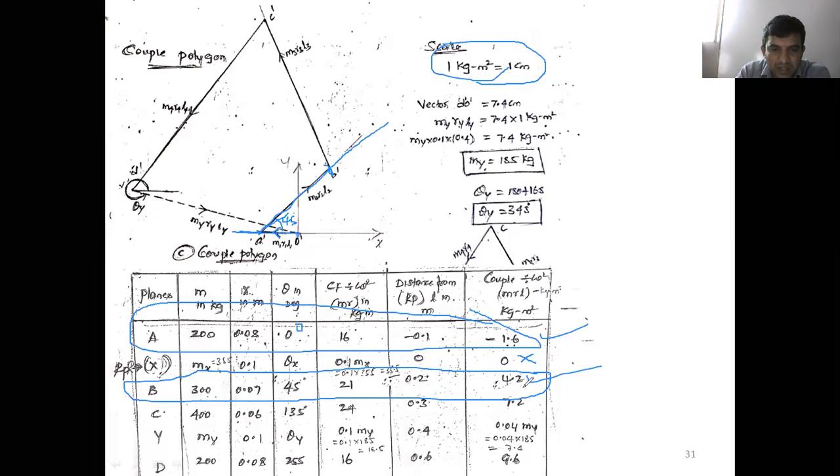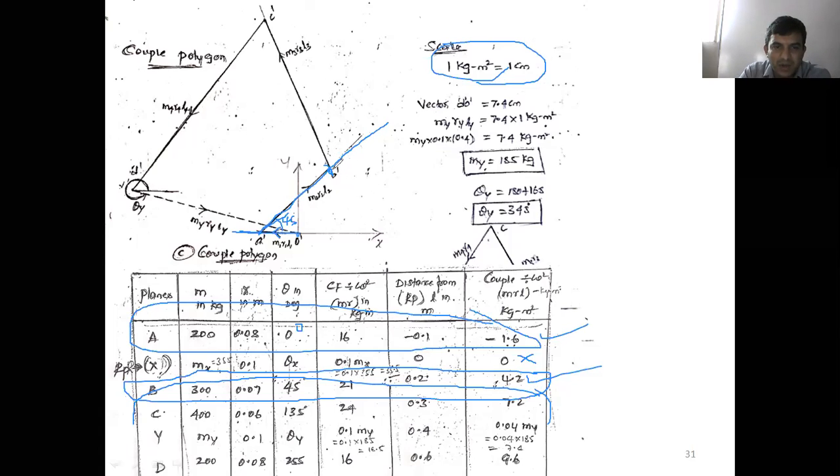Now the second one is B, mass B, plane B, over. Next, in the order you should go to the next one, the third one. What is the value here? The magnitude is 7.2. The orientation is 135 degree. But actually in the problem it is 115, right? So here I'll take 135 itself.